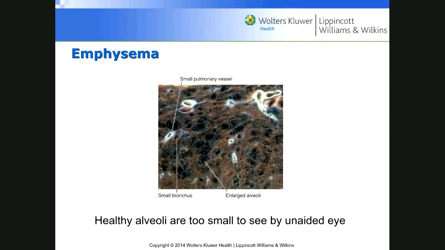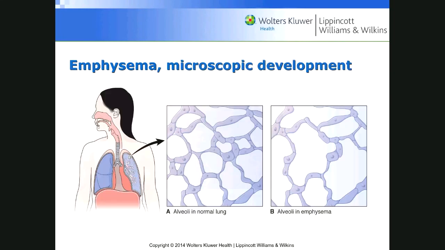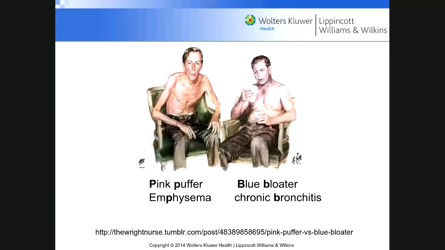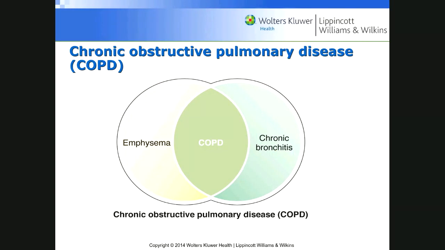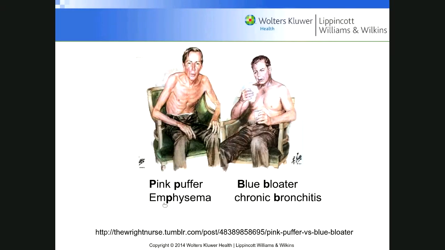Also a very good term to note, which basically defines them as either pink puffer or blue bloater. To easily remember them: pink puffer begins with P and P. Emphysema has P's in there. Blue bloater is B and B, and then notice that chronic bronchitis also has B.